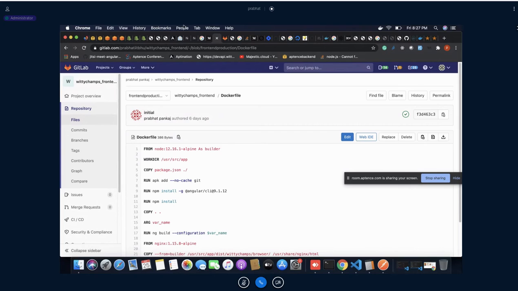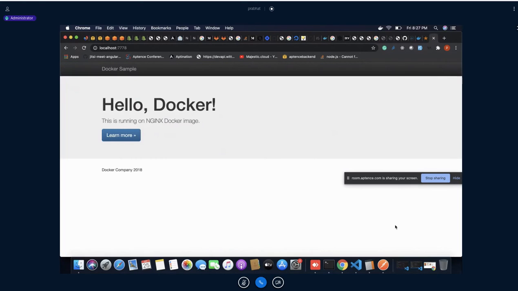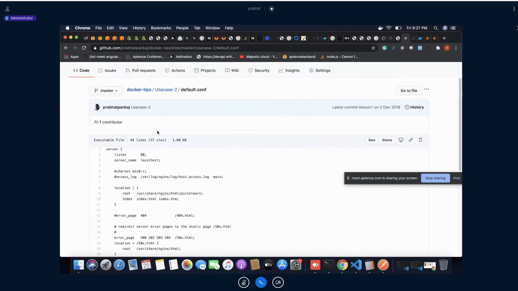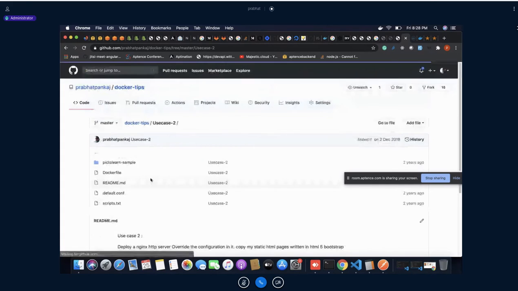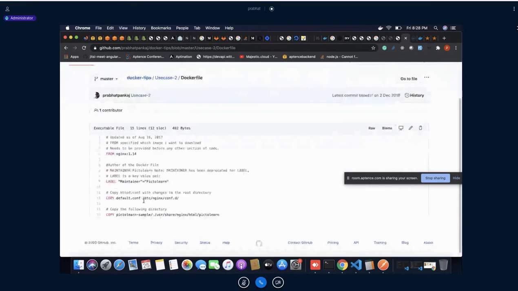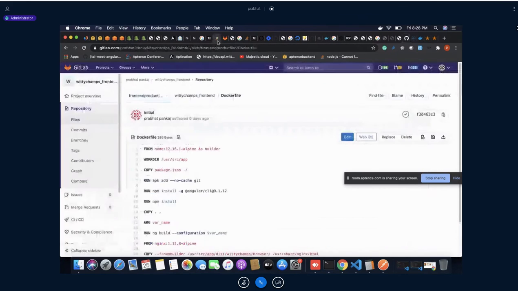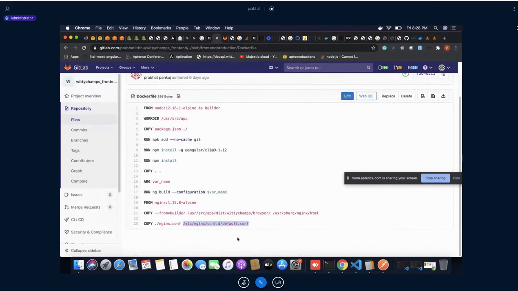In fact, we are using it here. This is the default configuration that we have chosen, and in the Dockerfile, see what I have done: Nginx, and we copied this configuration. See this one and this one, it is almost similar.